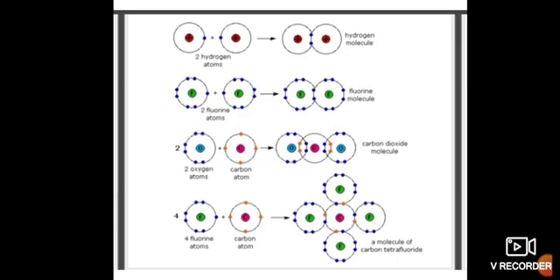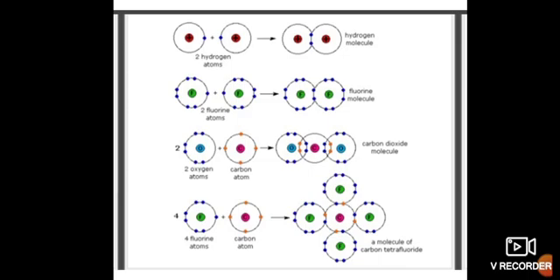In the next example, a fluorine atom contains 7 electrons in the outermost orbit, so it requires 1 electron. So it shares 1 electron with another fluorine atom to form a fluorine molecule. Since the sharing of electrons is 1, a single bond forms in the fluorine molecule.